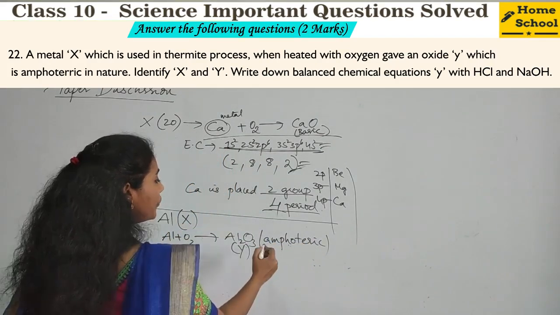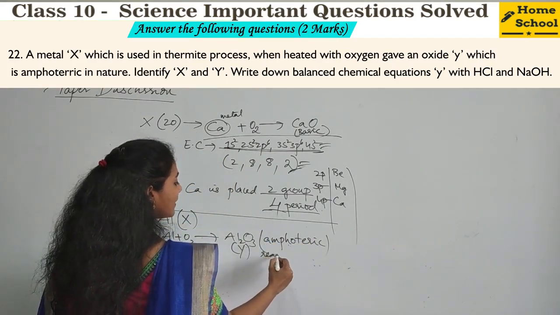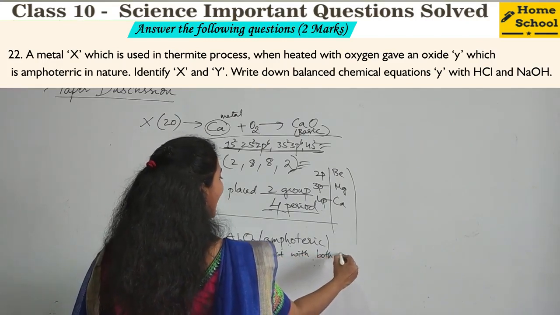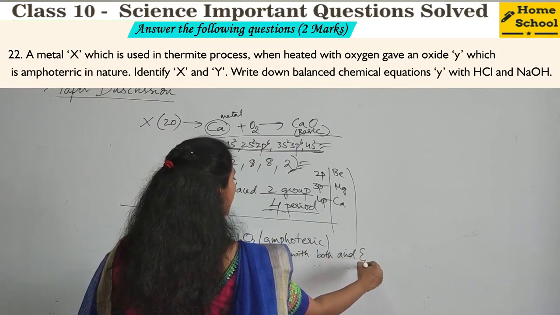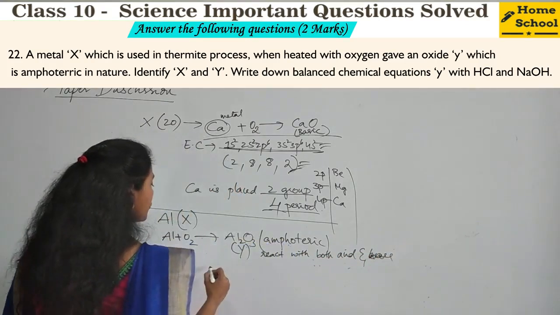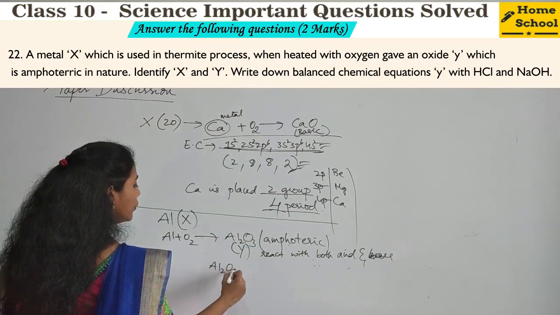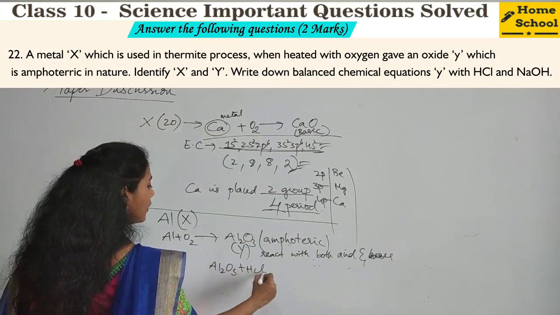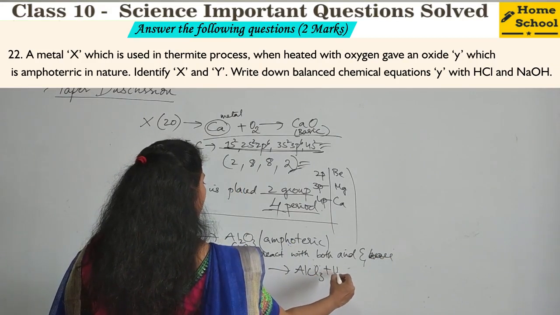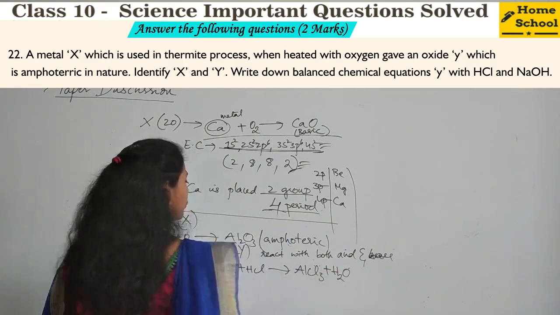So an amphoteric oxide can react with both acids and bases. Yes or no? It can react with an acid and it can also react with a base. So if Al2O3 reacts with acid, what do you get? AlCl3 plus H2O.